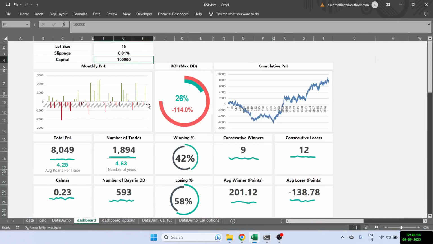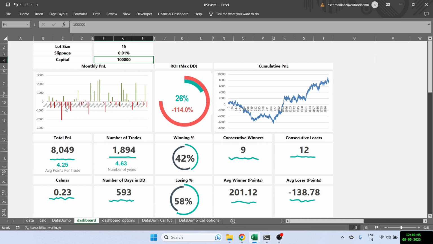And let us see the dashboard, how the results come. So with a 15 lot size, and I've assumed 0.01% of slippage, and one lot trading, I'm considering 1 lakh capital. You can see that the ROI is 26%, but it has a huge drawdown of 114%, which basically tells us that this is a very, very bad strategy, right? You can also see the monthly PNL, and there are a lot of red bars. These are obviously the loss making bars, and they are very, very big and quite few.